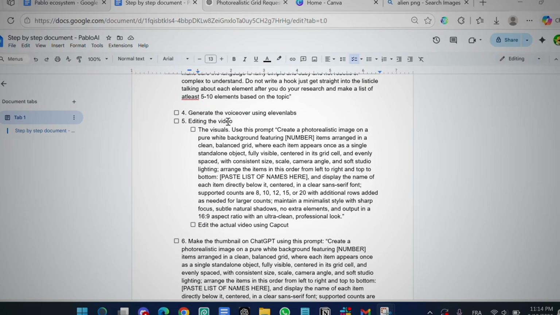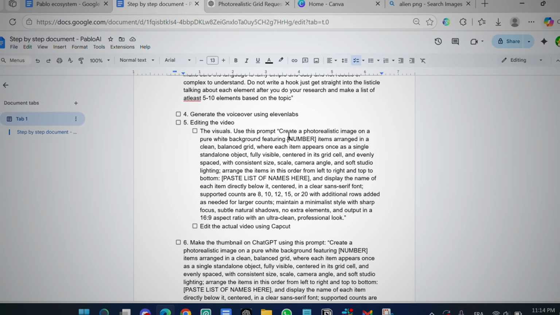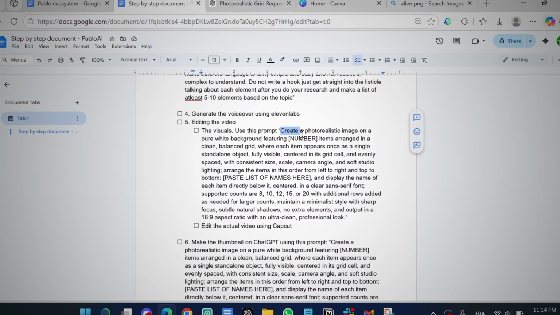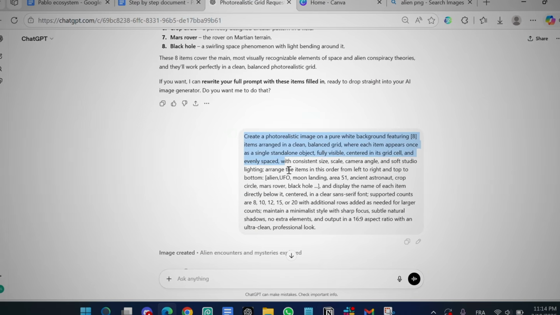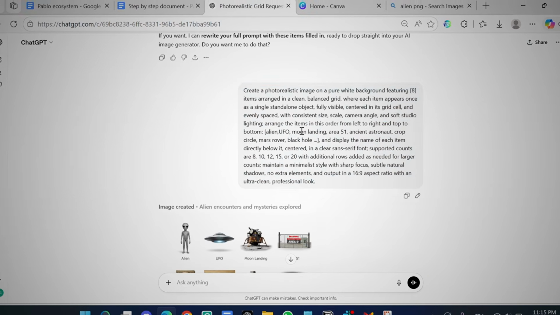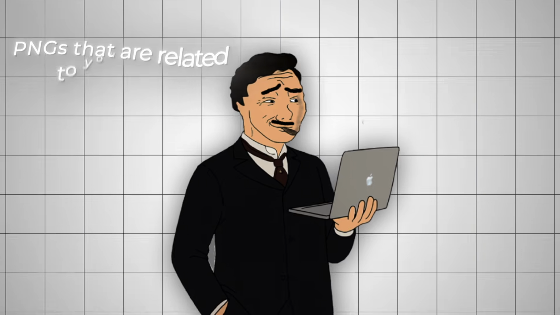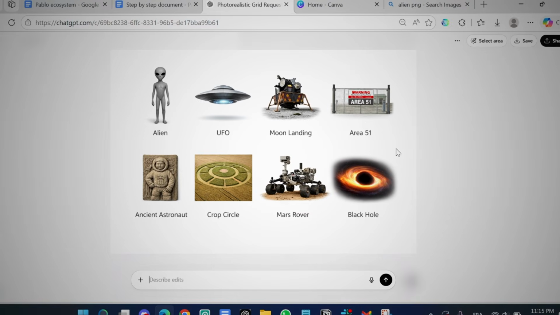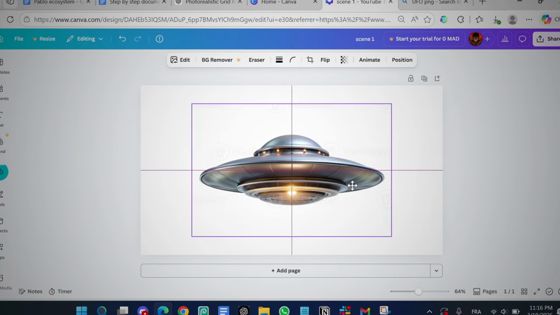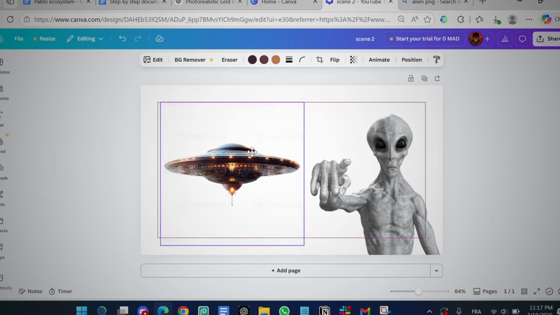So head to the step-by-step document and run this prompt that will allow you to generate these types of visuals that you're going to use in the intro. Then paste it into ChatGPT and don't forget to add your topic in there. After that, go to Google and search up for PNGs that are related to your script. So for example, I'm going to search for this and paste it into Canva. Repeat this until you have all the visuals ready, like I did here.